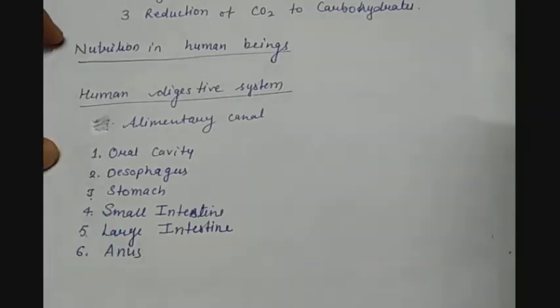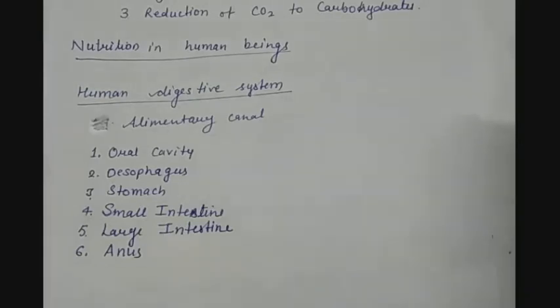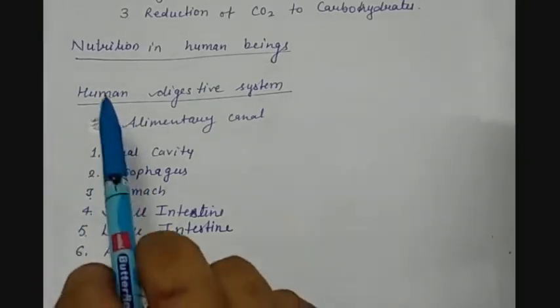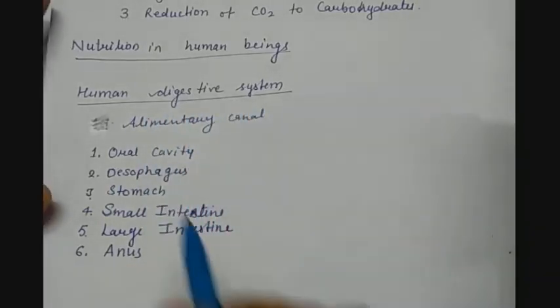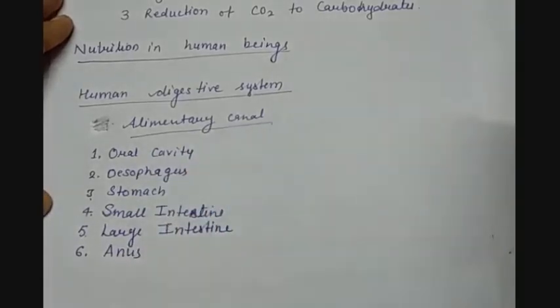And the system inside human beings which performs this function is called the human digestive system. The human digestive system is composed of the alimentary canal.